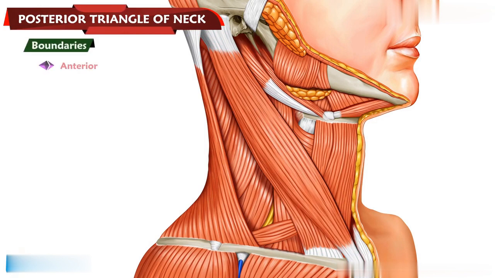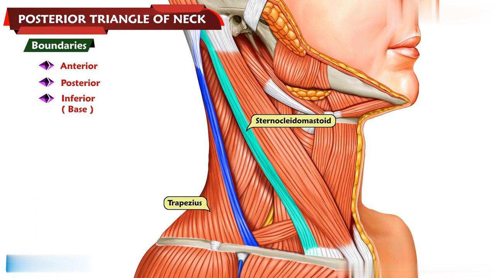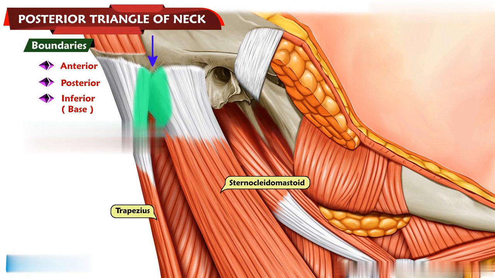Boundaries. It is bound anteriorly by the posterior border of the sternocleidomastoid muscle. Posteriorly, it is bound by the anterior border of the trapezius muscle. The inferior border or base is formed by the middle one-third of the clavicle. The apex lies on the superior nuchal line where the trapezius and the sternocleidomastoid muscles meet.